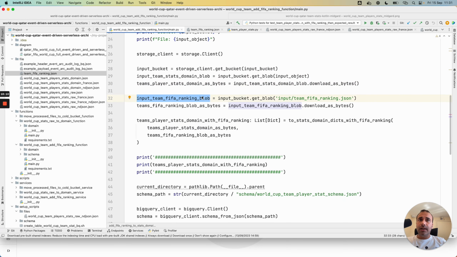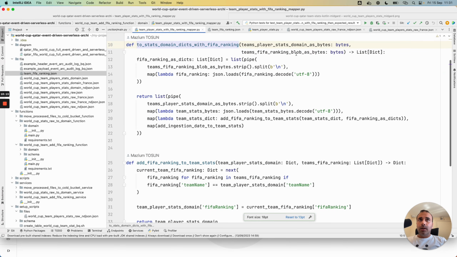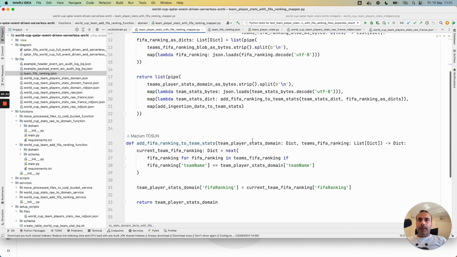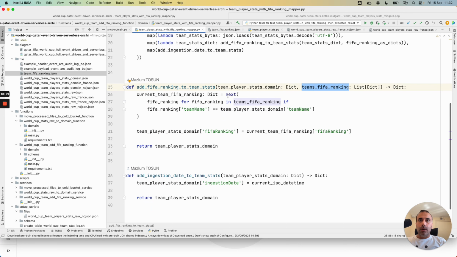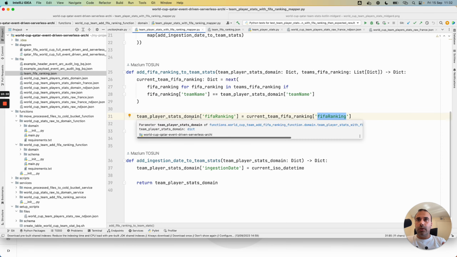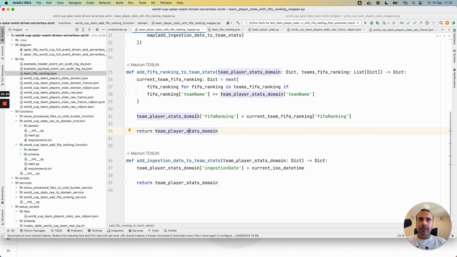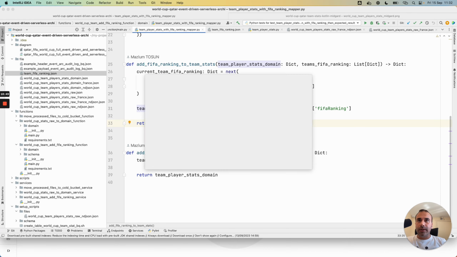Then I retrieve the FIFA ranking, and with this method in Python, I will apply a join in the code. For example, in this method, I have my domain element and the ranking list, and I join the element per team name. And at the end, I assign the FIFA ranking to the current object, and I return the current dict. I also add an ingestion date to my elements, only for BigQuery.